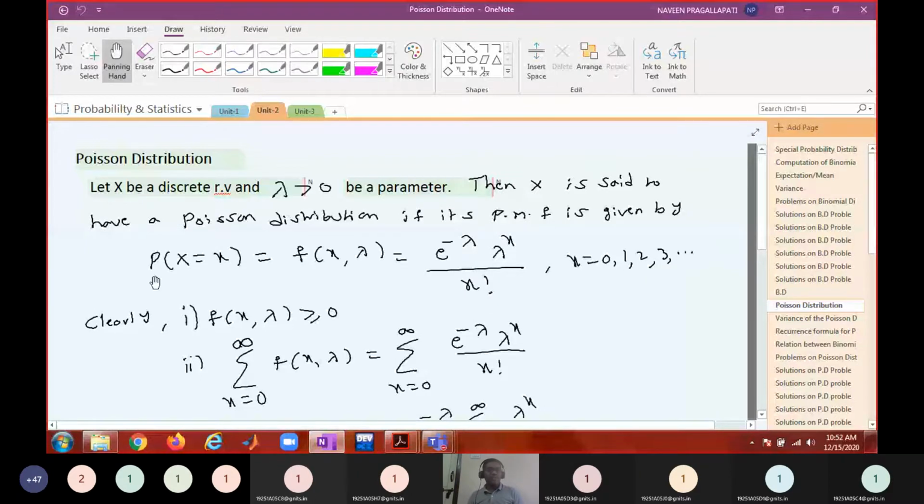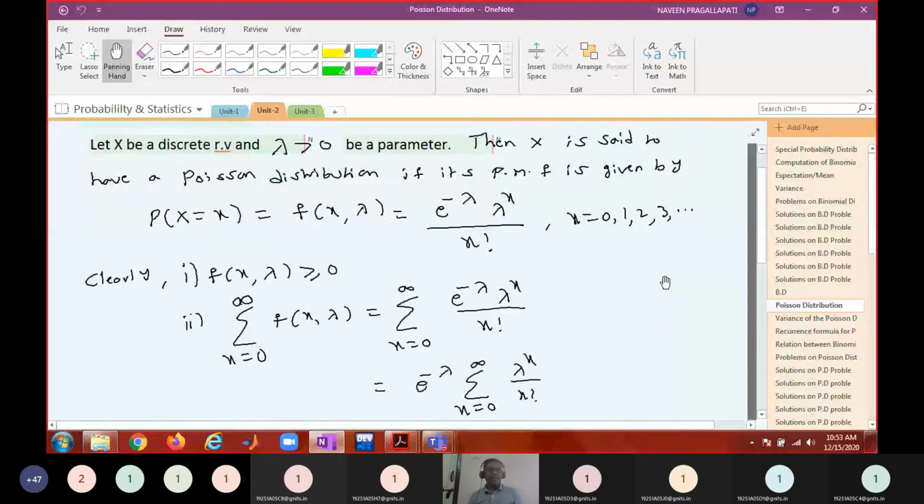So this distribution we apply when we know the average. If the average number of occurrences is known prior to the problem, okay, and the average number of occurrences is denoted with lambda here, then the probability that there are x number of occurrences with known average lambda is given by e power minus lambda into lambda power x by x factorial, x equal to 0, 1, 2, 3, and so on.